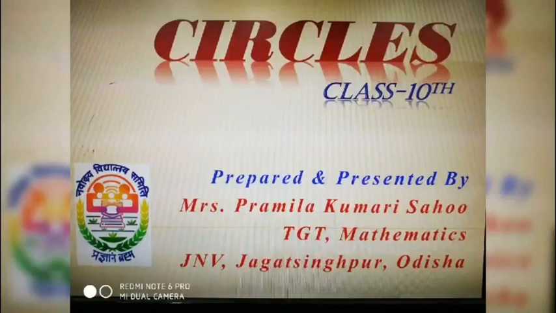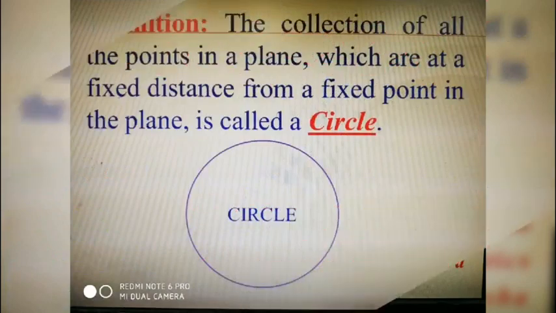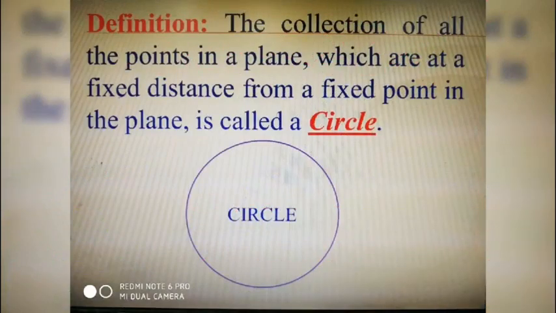Dear students, let us start the chapter Circles. Here we shall discuss some basic concepts of circles. First, what is the definition of a circle? The collection of all the points in a plane which are at a fixed distance from a fixed point in the plane is called a circle.